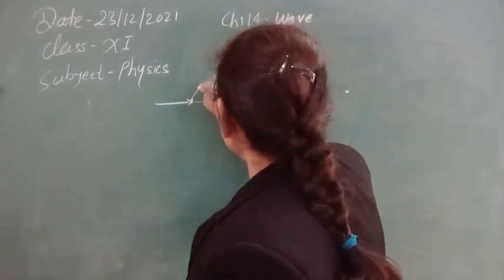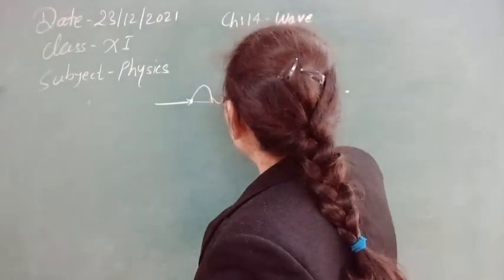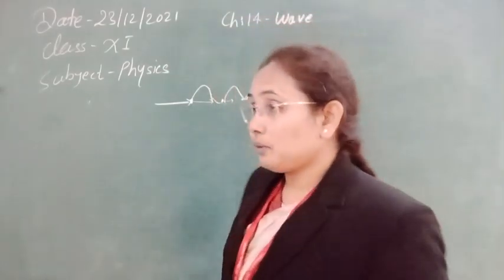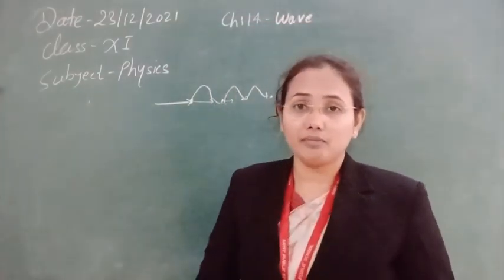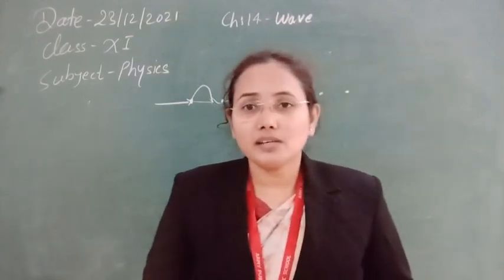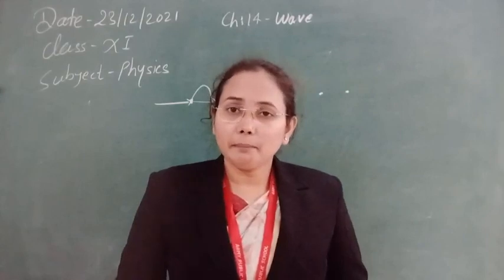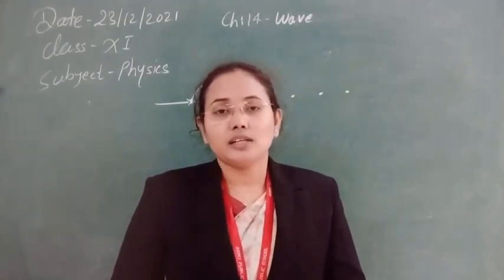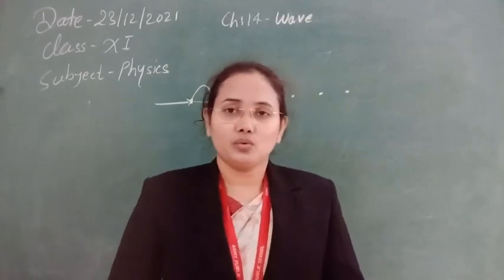So wave is nothing new. It is the same thing we have discussed already: a vibrator vibrates due to the combined effect of inertia and elasticity. But here, if a number of particles are present, they also transfer their energy, and the locus of that energy transfer is known as a wave.